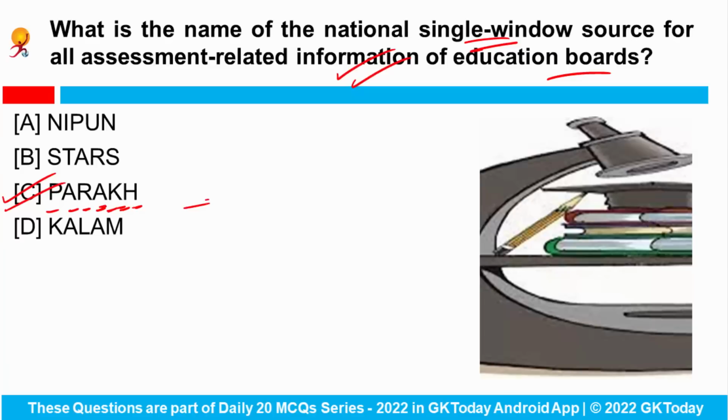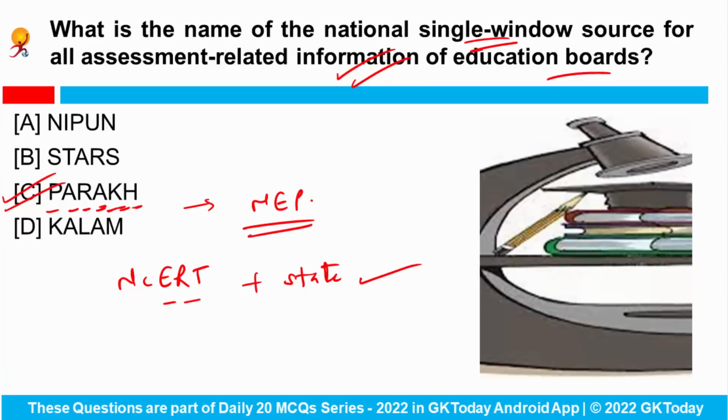So it was announced in the National Education Policy, and NCERT, whose full form is the National Council of Educational Research and Training, and the state education boards are collaborating to draw up a benchmark framework to bring uniformity across the state and the central board.